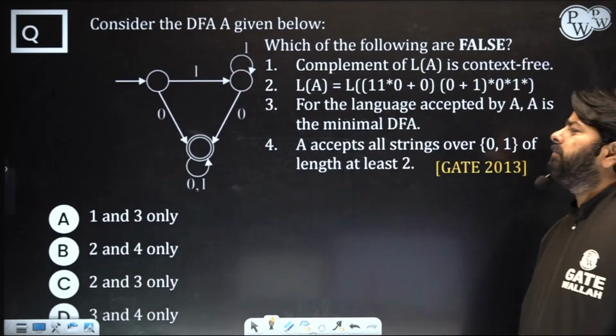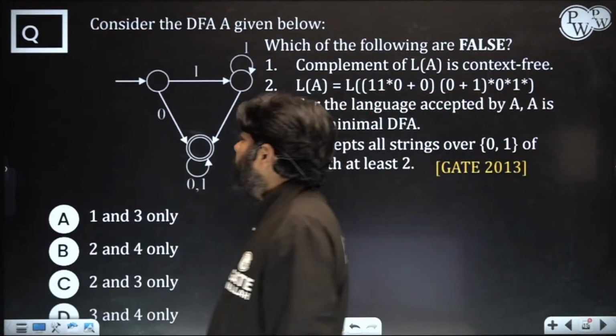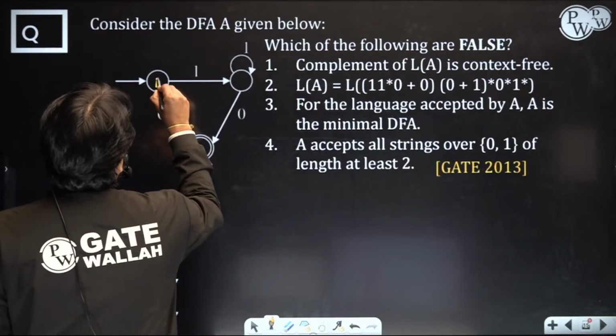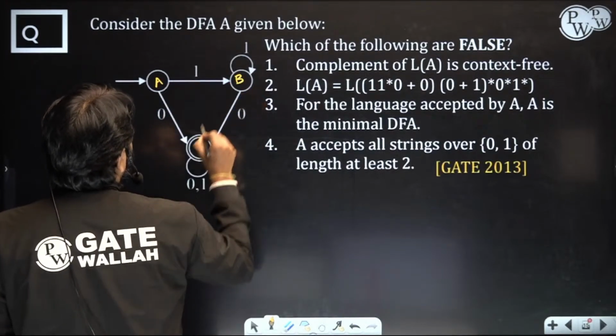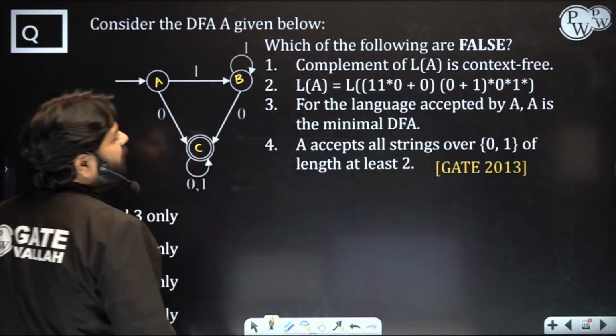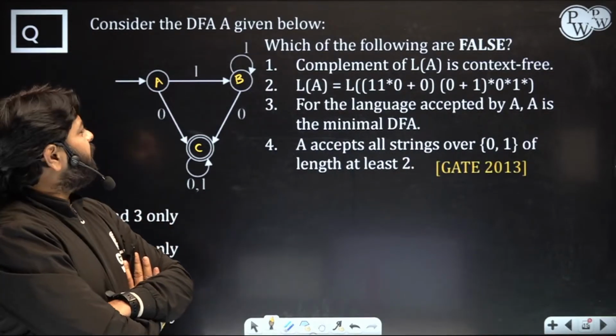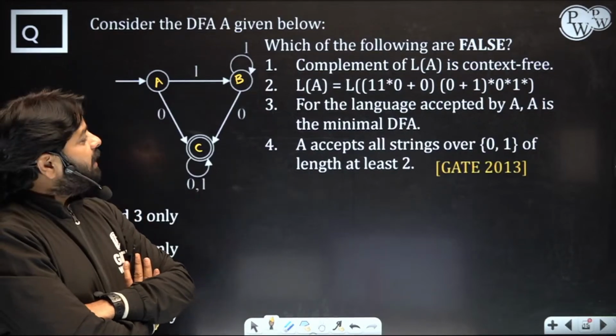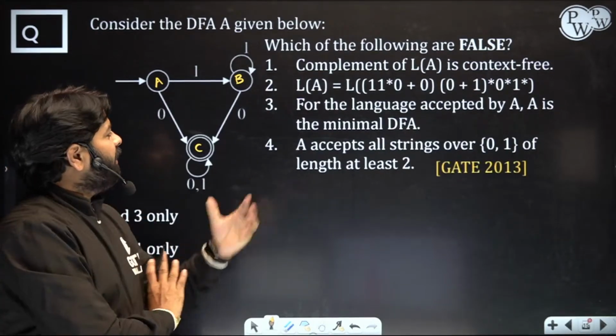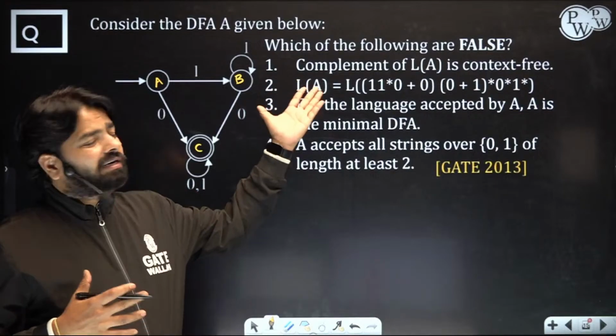Can you try it yourself? I'll just give the names A, B and then C. First, is it finite automata? Yes. So what is the language? Regular. And if it is regular, complement of a regular is definitely regular, right?